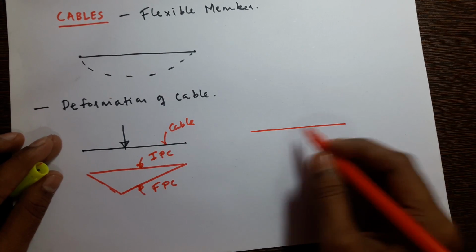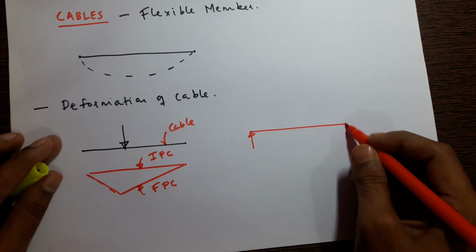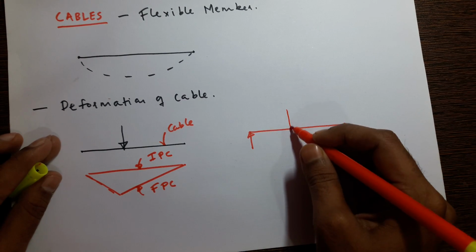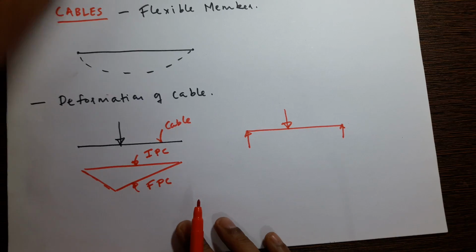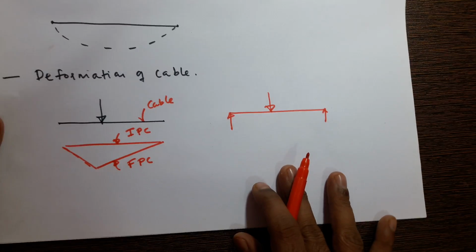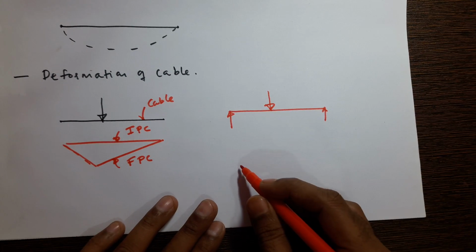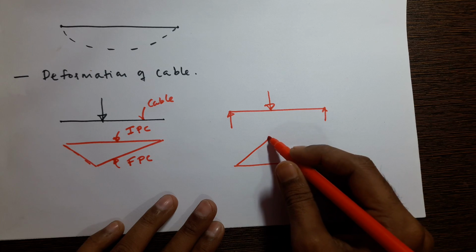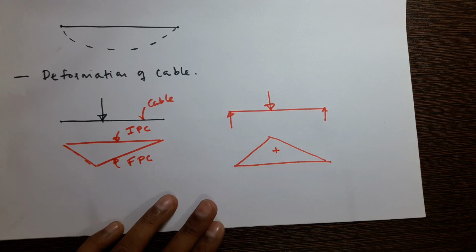If you take a simply supported beam subjected to a point load, concentric or eccentric, how will the bending moment be? The bending moment will be triangular.